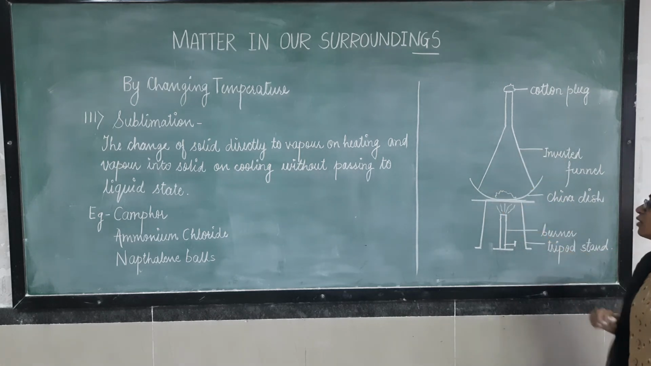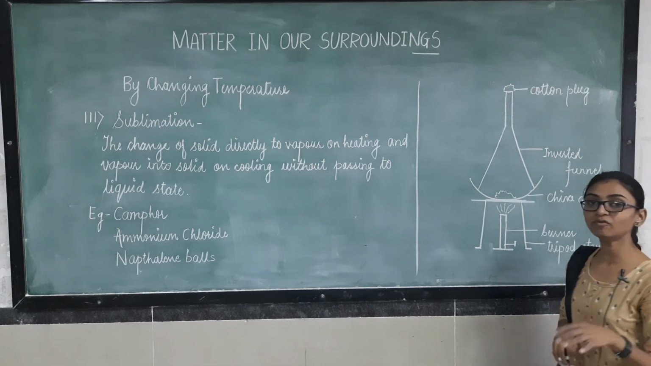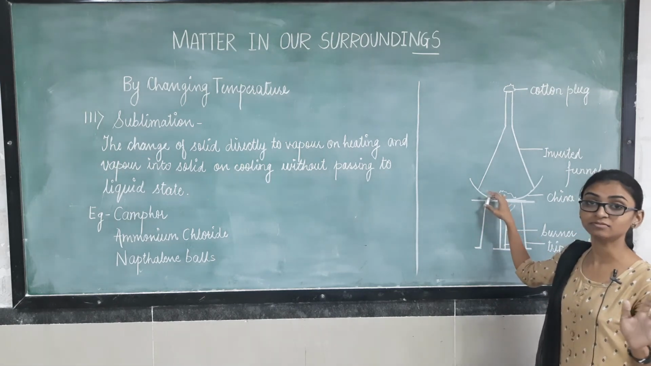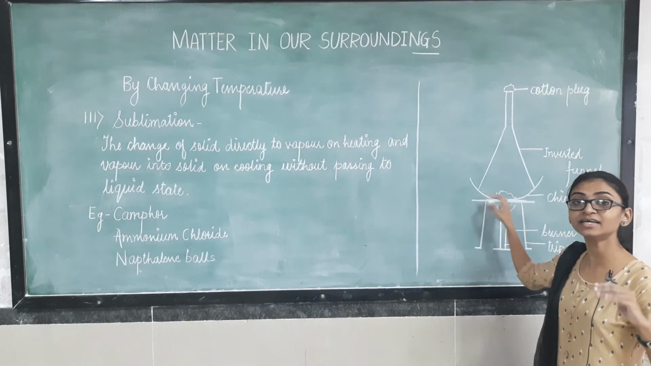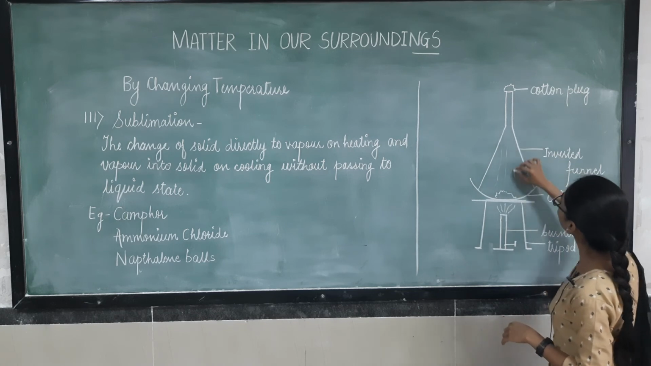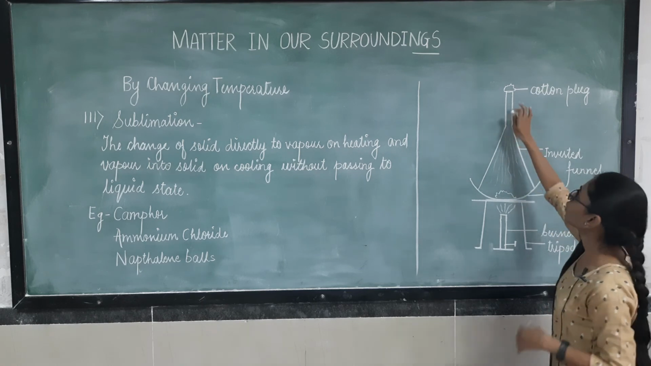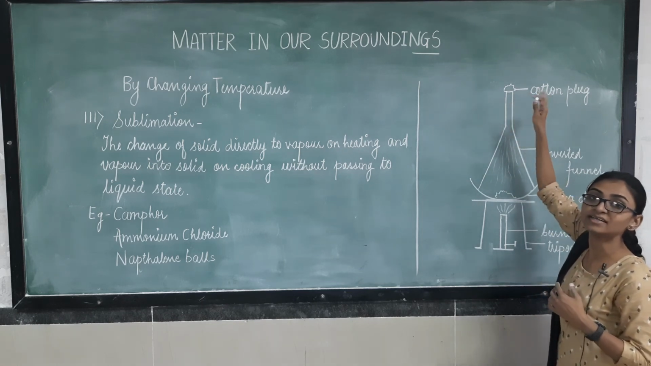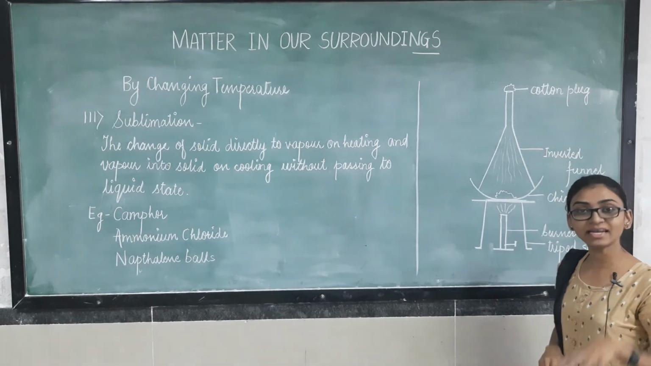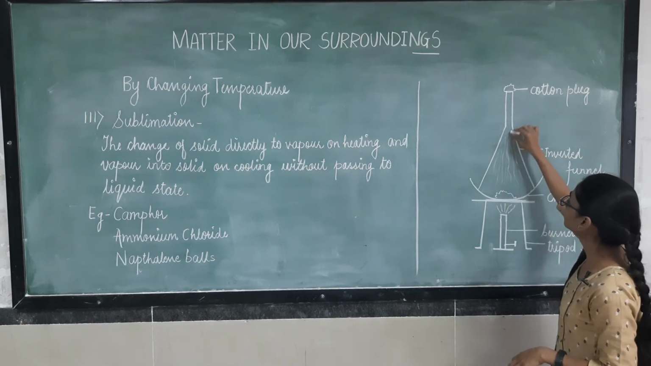This ammonium chloride starts melting. But on melting, it is not converted into liquid state. It is solid, it is not going into the liquid state. Here vapors are formed. Vapors of ammonium chloride are formed here. And why have we sealed this? Because we don't want the vapor to go outside. That's why we have sealed this with a cotton plug. We are collecting this vapor inside this inverted funnel.